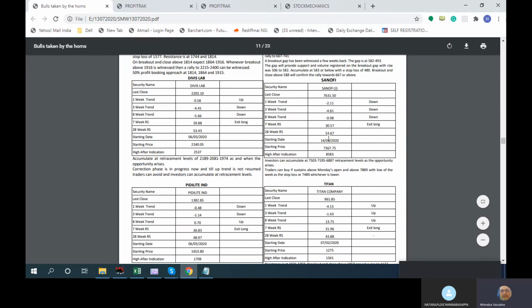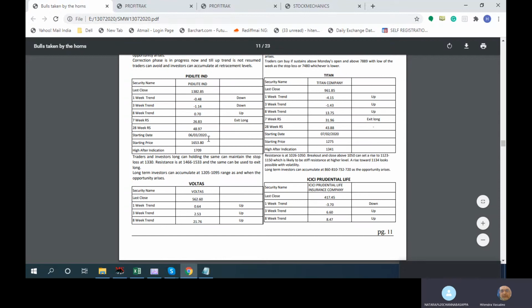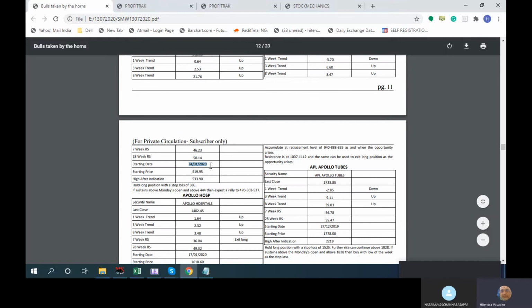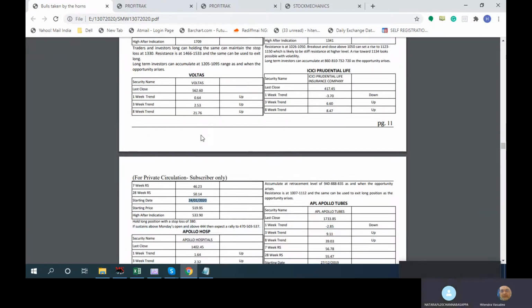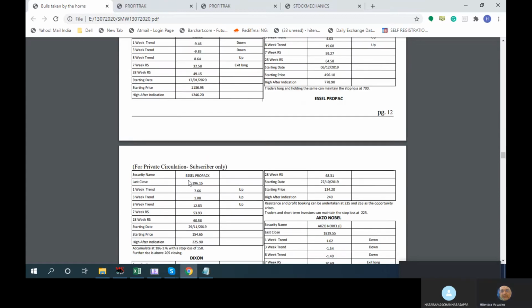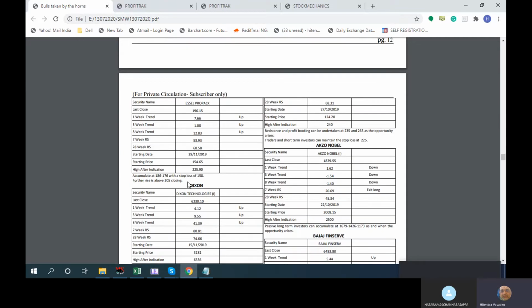Sanofi is going on since February, and 8,500 is the high. Divi's Lab we added in March, with this starting price and this highest. Pidilite we also added, and Titan is added. So every time, dates are there, so you have a reference point from where we started and where we ended. ICICI Pru Life is there from January, and this is the high. I think ICICI Pru has gone up slightly. So every stock will be there on the coverage which we have covered, and we feel that it is still good enough.